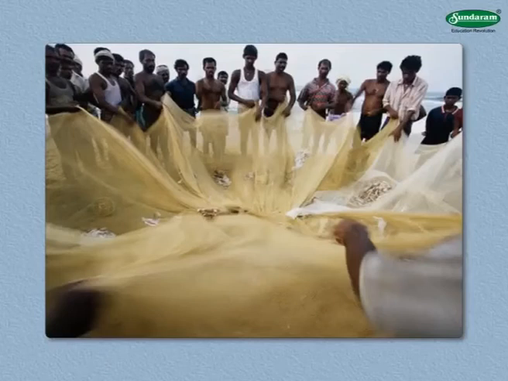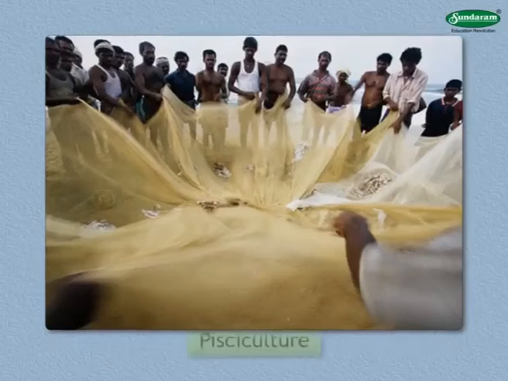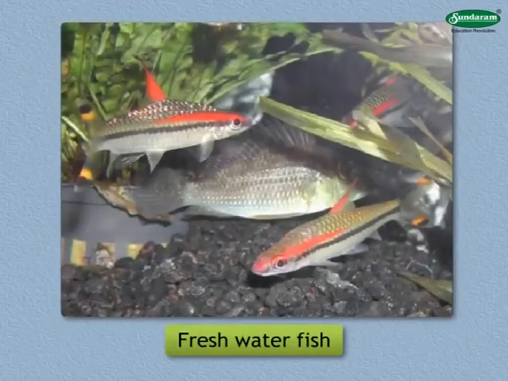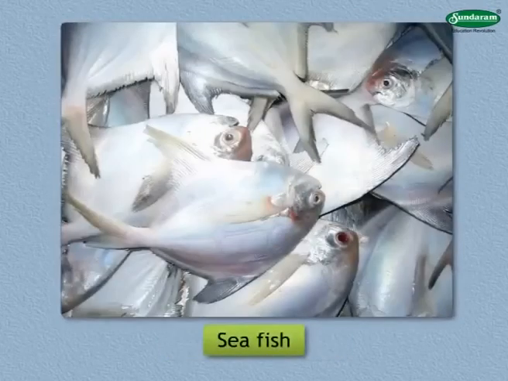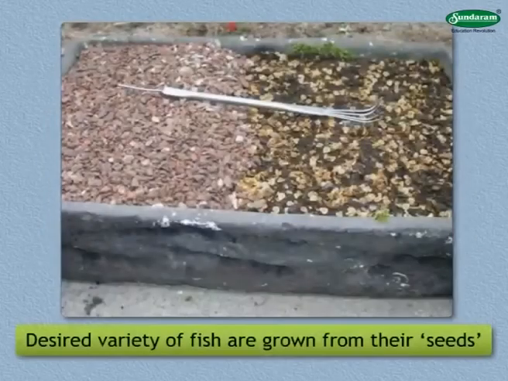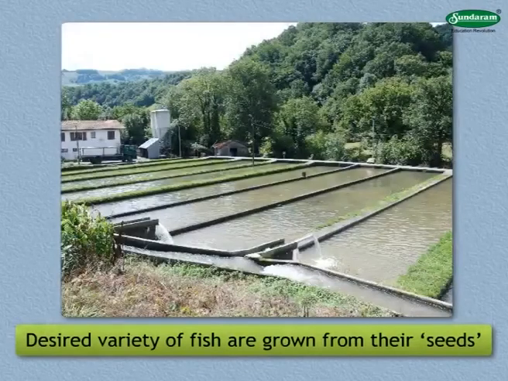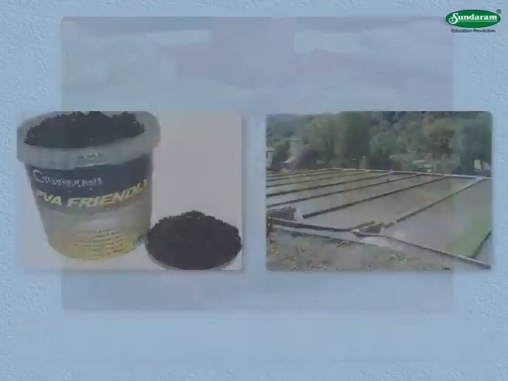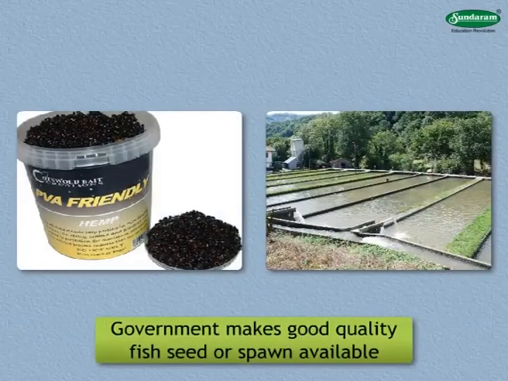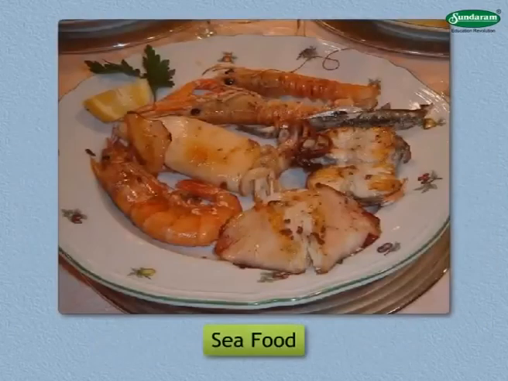Now we shall move on to the last topic of this chapter, which talks about pisciculture. Down the ages, man has been eating both freshwater and sea fish. Earlier, man only caught the fish that were available in nature. Now, the desired variety of fish are grown from their seeds in the sea or in other water bodies and are used for eating. The government makes good quality fish seed or spawn available for the purpose.